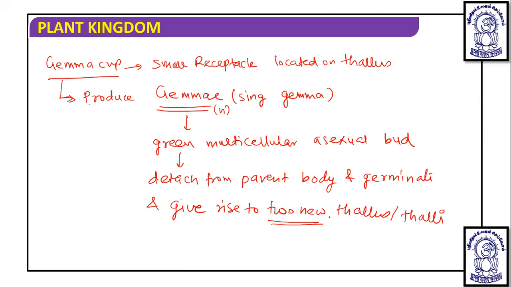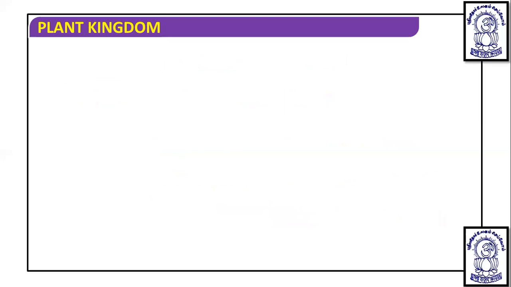And this Marchantia, we have discussed, is dioecious: male and female sex organs are on different thalli. Whereas Riccia, which we have discussed, is monoecious: the male and female sex organs are on the same plant. Now we are discussing Marchantia. In Marchantia, we have discussed gemmae and the structure of the thallus. Now, after fertilization, the zygote will develop into an embryo, and the embryo will develop into a sporophyte. So now we are remaining with the structure of the sporophyte in liverworts.